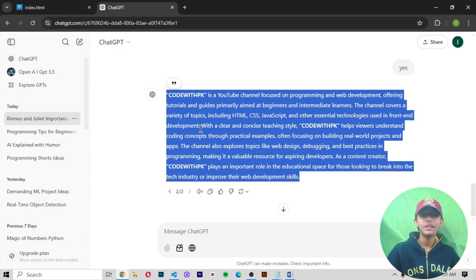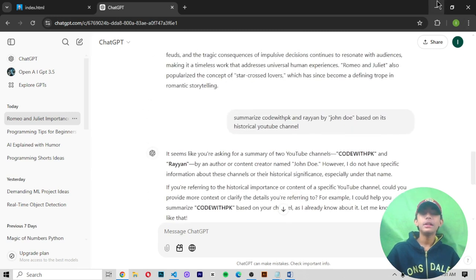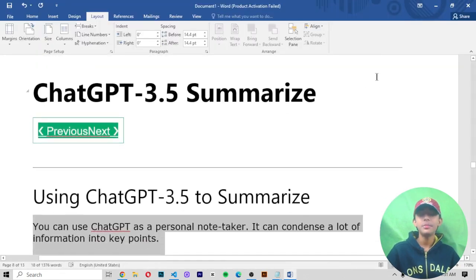As a content creator, Code with PK plays an important role in the education space for those learning. So this type of output it gives me, so you can see it. Like that you can summarize using ChatGPT 3.5.